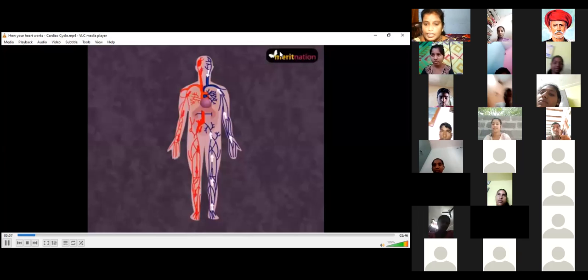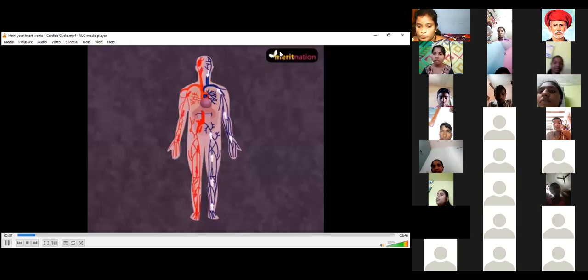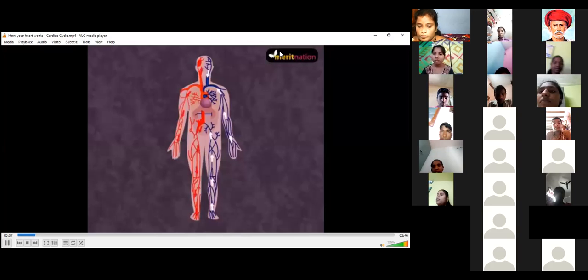This is the cardiac cycle. We know the heart moves the blood to every cell in our body. Now let's see what the cardiac cycle is. The sequence of events in a single heartbeat is known as the cardiac cycle. This cycle involves the systole or contraction and diastole or relaxation of the atria and ventricles.